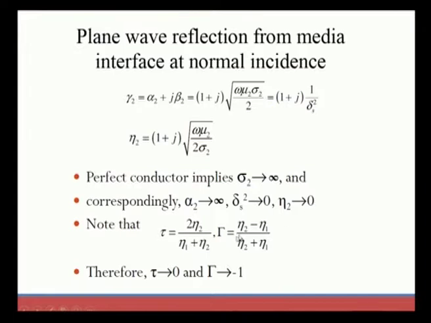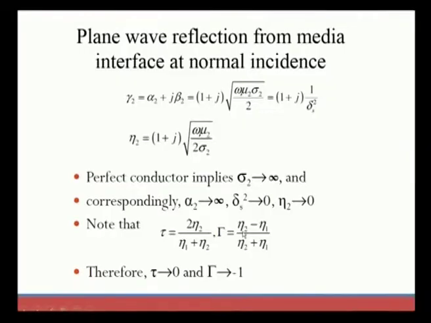So, by considering all these parameters, the transmission coefficient and the reflection coefficient become tau equal to 2 eta 2 divided by eta 1 plus eta 2, and gamma equal to eta 2 minus eta 1 divided by eta 2 plus eta 1. This is the same as what we previously discussed, just remember these two values here also. And as we know, for the perfect conductor the parameter values are going to be different.